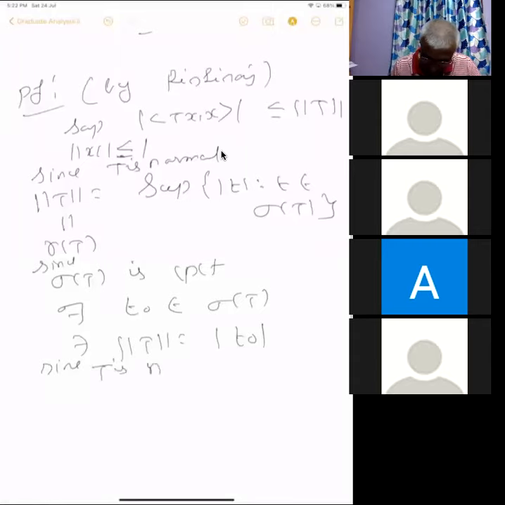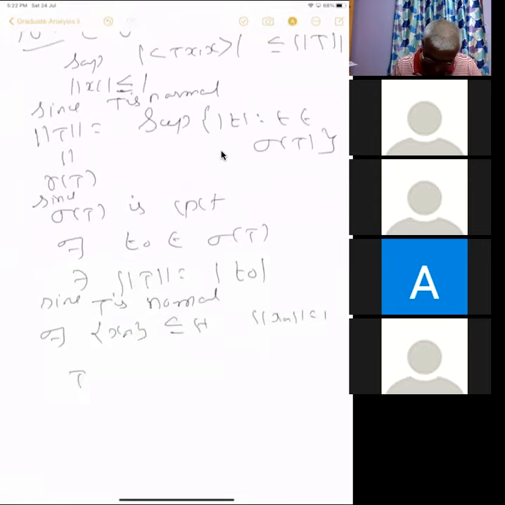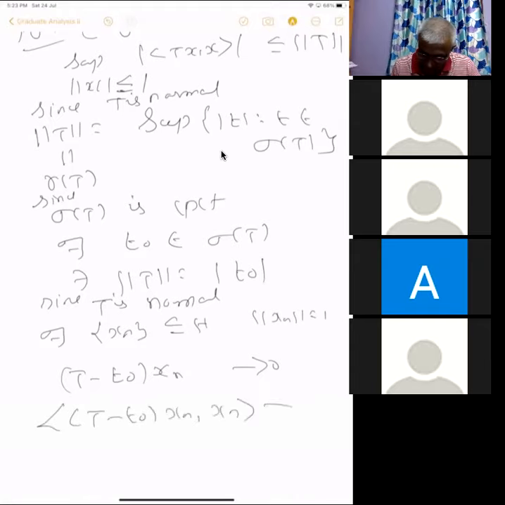Since T is normal, there exists an approximate eigenvalue. So there exists x_n in H with norm x_n equal to 1 and (T minus λ naught) x_n goes to 0. In particular, (T minus λ naught) x_n goes to 0.